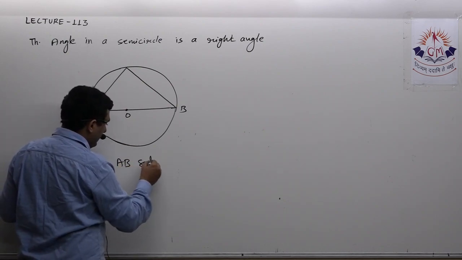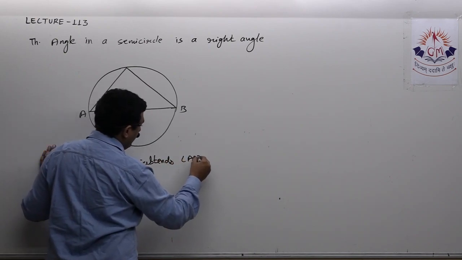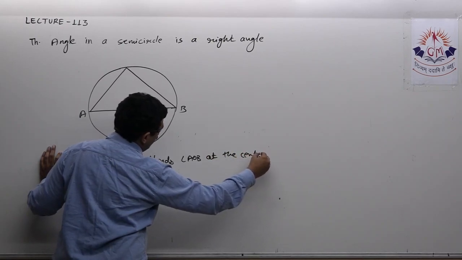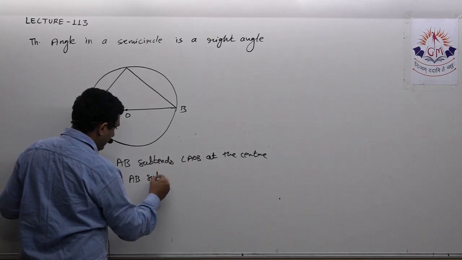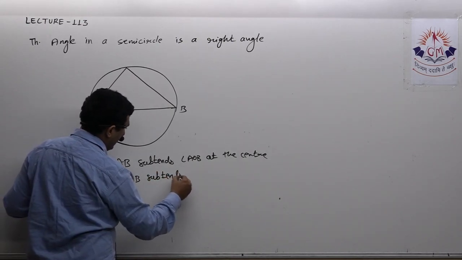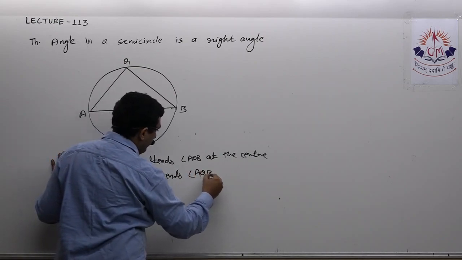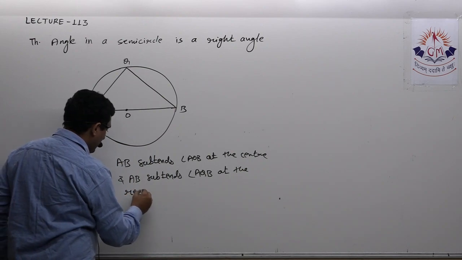AB subtends angle AOB at the center, and AB subtends angle AQB at the remaining part of the circle.